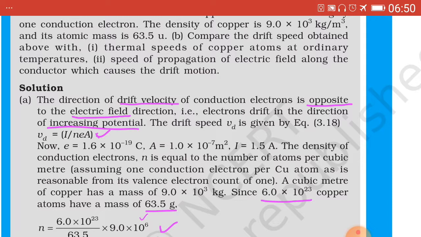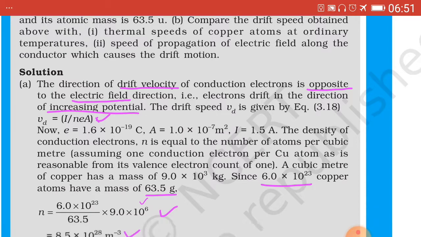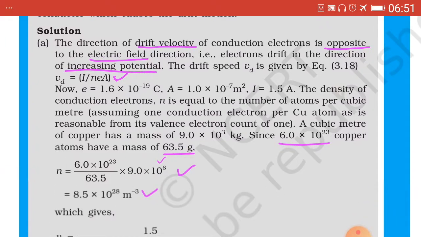e is the electronic charge which you have to remember by heart, that is 1.6 × 10^-19 coulomb. Now first we have to calculate the value of n and substitute in this equation. Now to calculate n from the data, since 6 × 10^23 copper atoms have a mass of 63.5 gram, n will be equal to 6 × 10^23 upon 63.5.